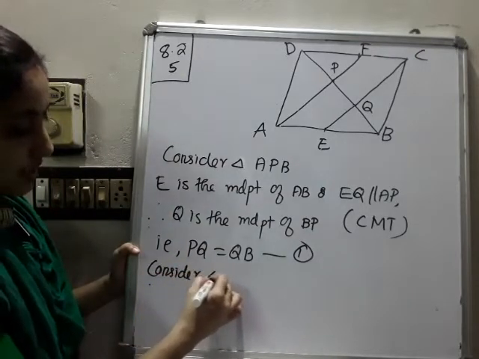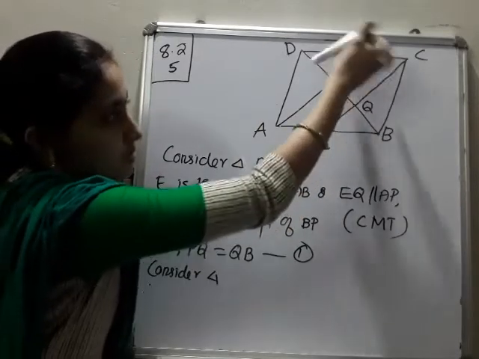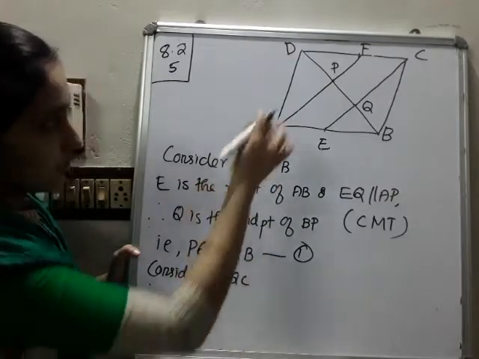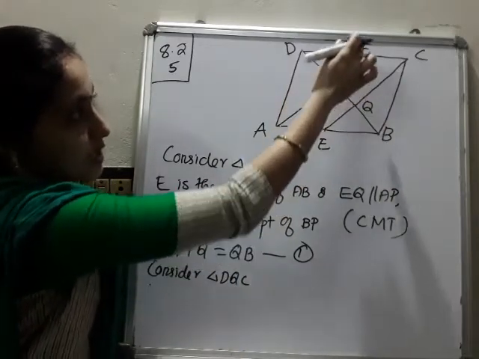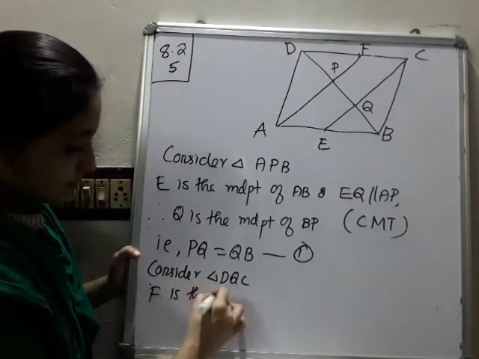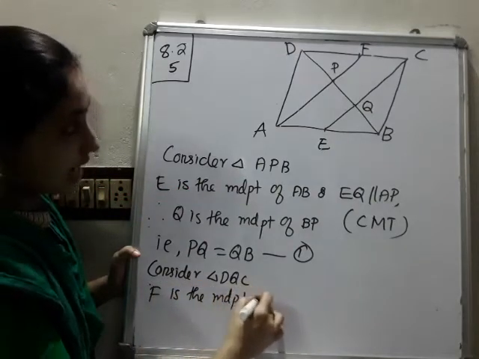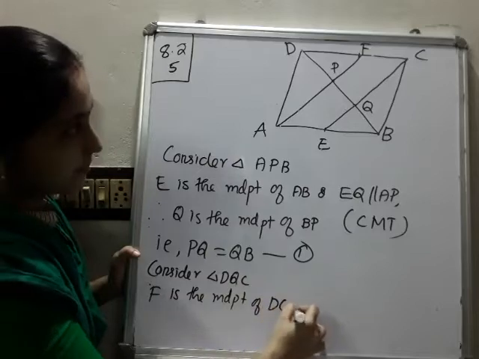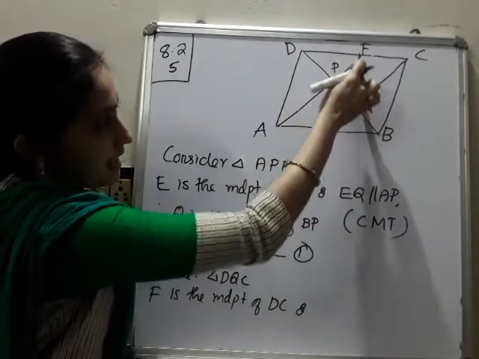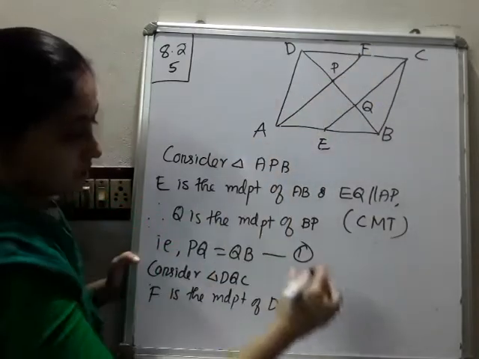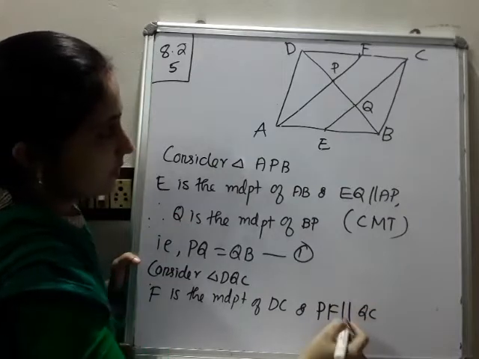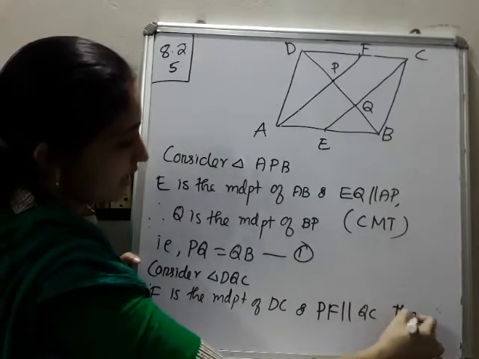For the second part, we consider one more triangle. Consider triangle DQC, this big triangle. In triangle DQC, F is the midpoint of DC, and PF is parallel to QC.